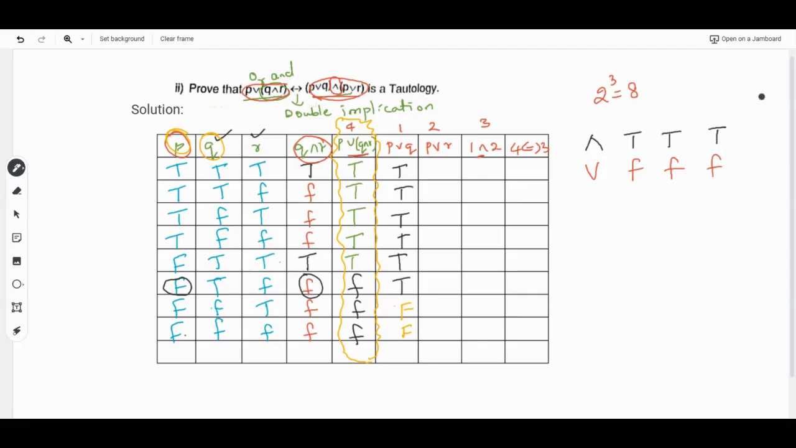Then it is P or R, means we have to check in first one and third one. F and F, again the same condition for R. F and F, F, F and F, F in the last one. The remaining all the values will be true.